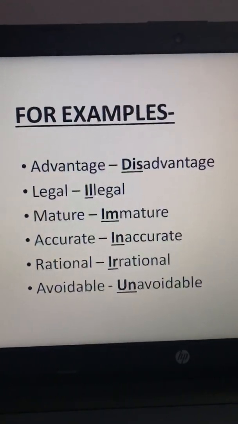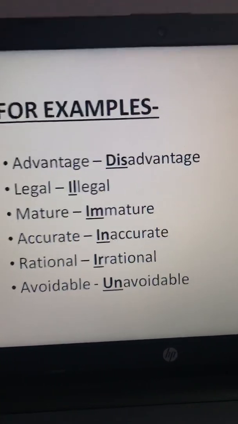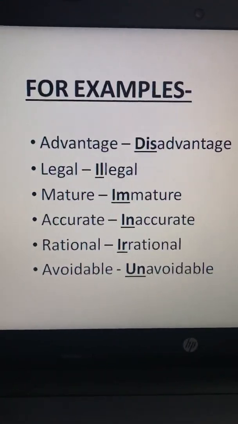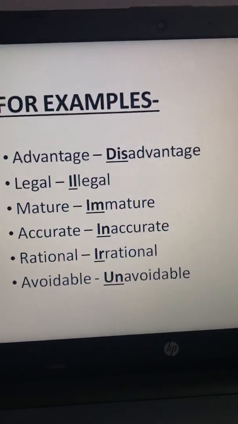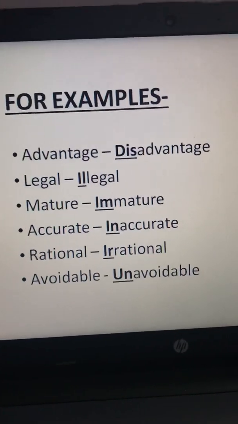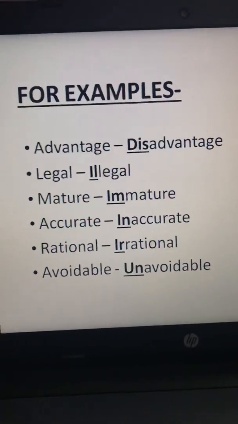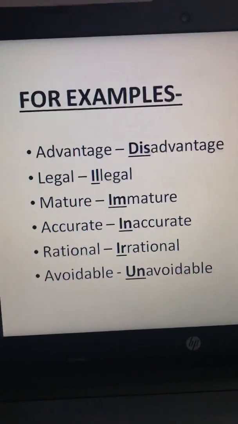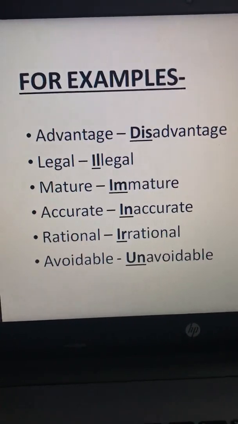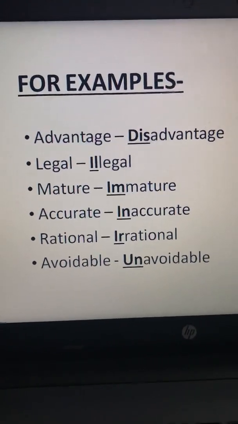Next word is mature. The antonym of mature is immature. I have added im in the beginning. So im is a prefix, and the antonym of the word mature is immature, which is formed by adding the prefix im to the word mature. Okay. So fourth word is accurate. The antonym of accurate is inaccurate, which is formed by adding the prefix in before the word accurate.